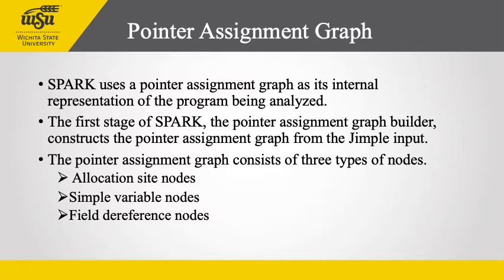The nodes in the pointer assignment graph are connected with 4 types of edges reflecting the pointer flow corresponding to 4 types of constraints imposed by the pointer-related instructions in the source program. Depending on the parameters to the builder, the pointer assignment graph for the same source code can be very different, reflecting varying levels of precision desired for the points-to analysis. As an example, the builder may make assignments directed for a subset-based analysis or bidirectional for an equality-based analysis. Another example is the representation of field dereference expressions in the graph.